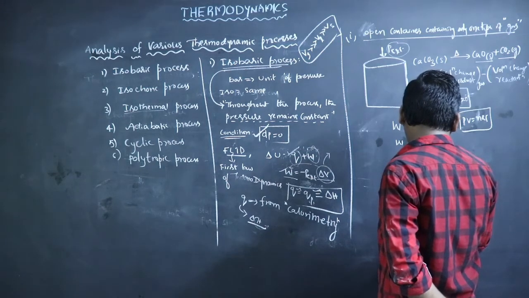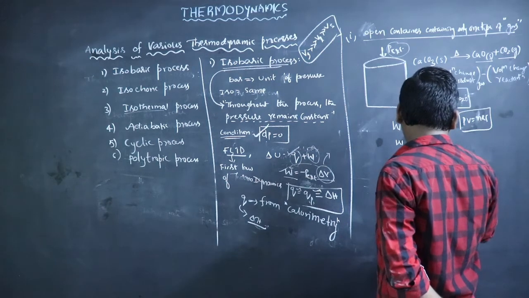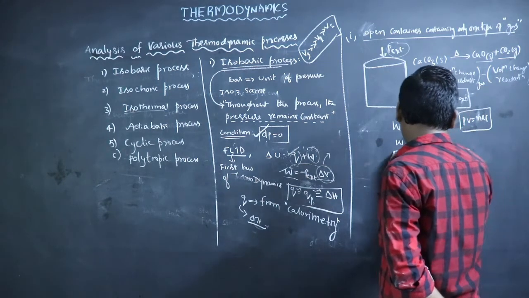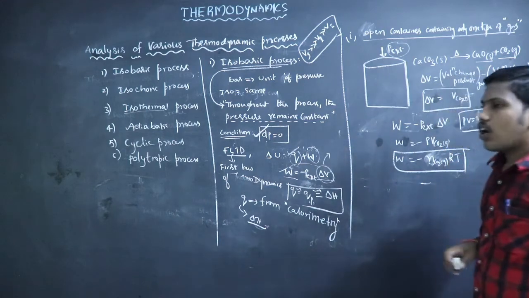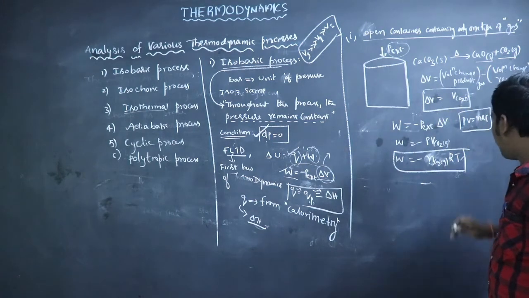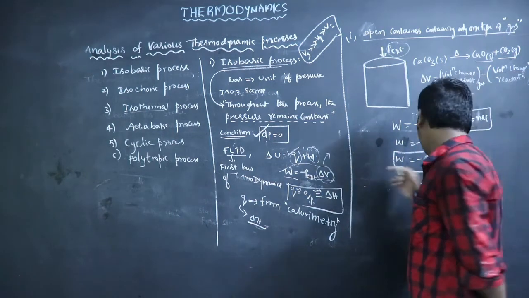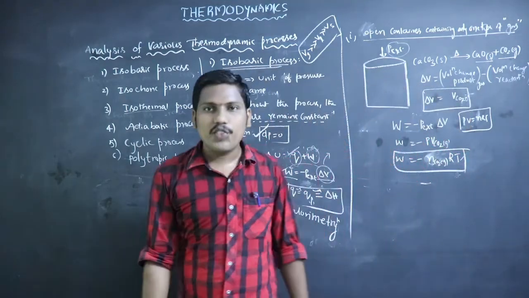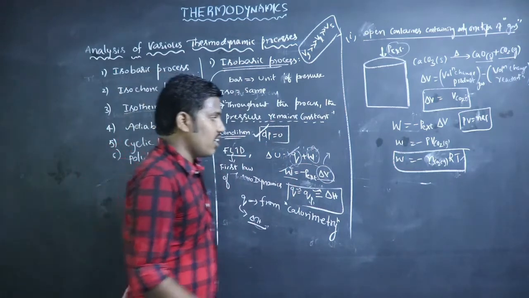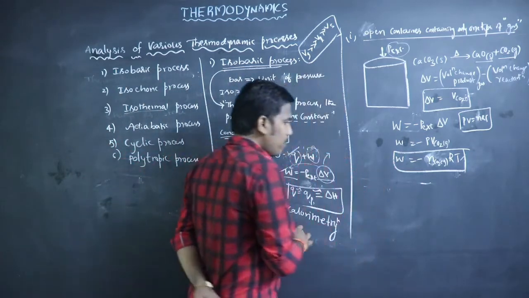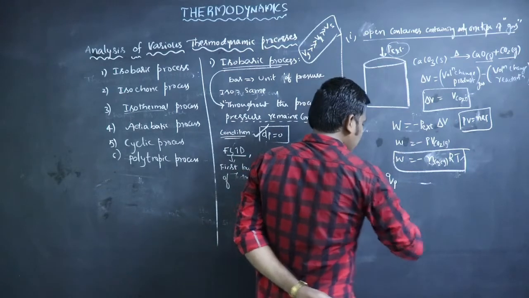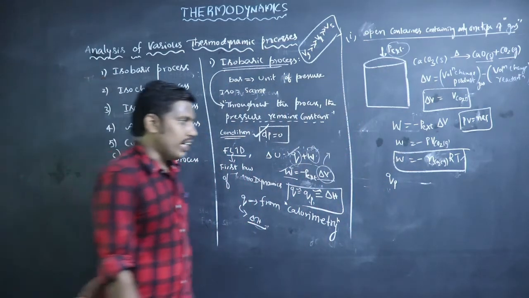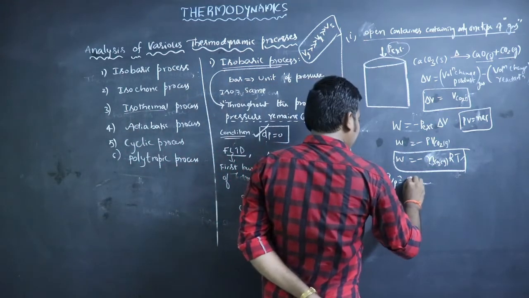This n is for CO2 gas. So W equals minus n of CO2 gas into RT. T is the temperature we maintain, and R is the universal gas constant, whose value we know. And by using calorimetry, we can calculate the value of QP. That means simply Q. It will give the delta H value also.